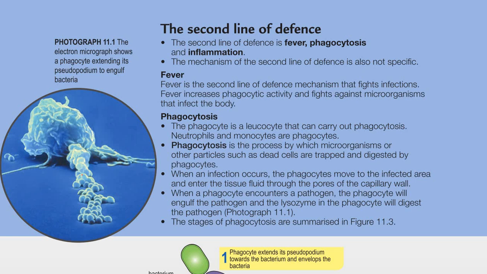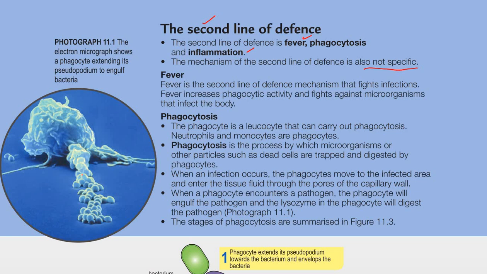Okay, on to the next, the second line of defense. The second line of defense is fever, phagocytosis, and inflammation. So we have three mechanisms here. The mechanism of the second line of defense is also not specific. Not specific means all the bacteria or various viruses that enter our body, this second line of defense mechanism will fight against them. Okay, not so specific.